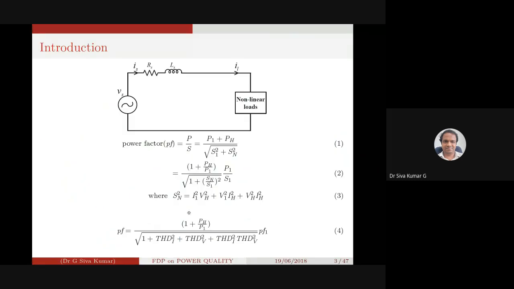This is about the background of why we are interested in eliminating the harmonics.